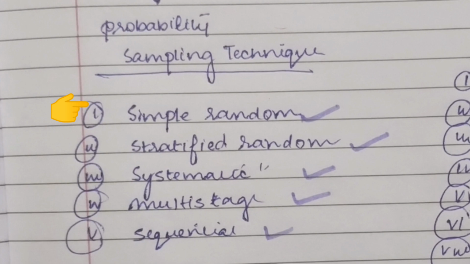In this, simple random means in a population every member has an equal chance of getting selected as the sample. For example, the population is homogeneous. For example, every BSc nursing student is there in a population. Any member within that group has a chance of being selected as the sample. This is known as simple random sampling. So it is very simple, as the group is homogeneous.